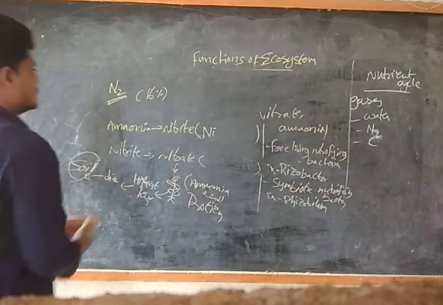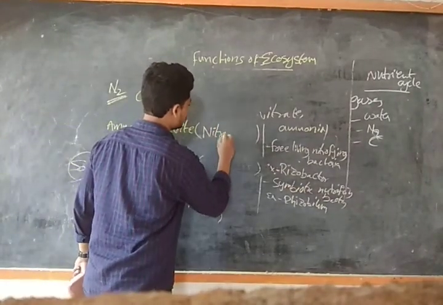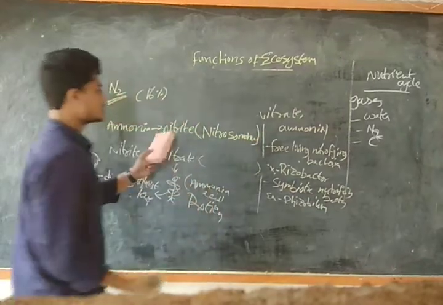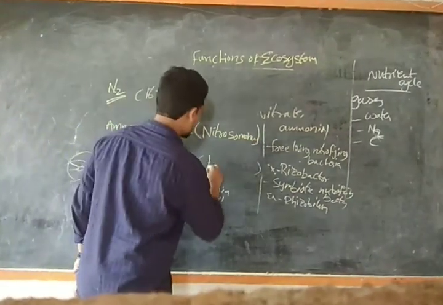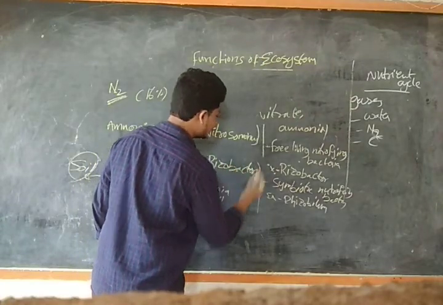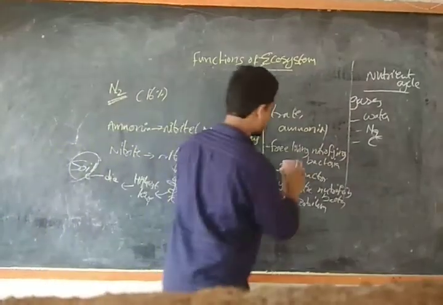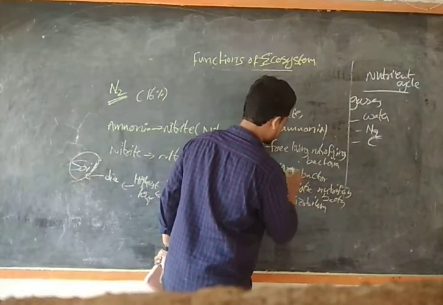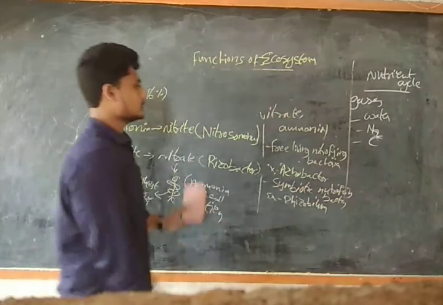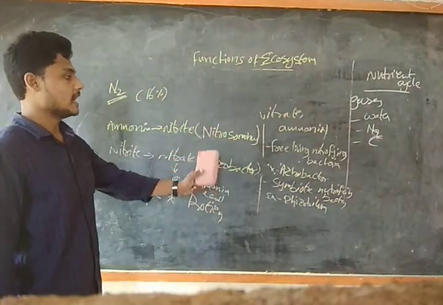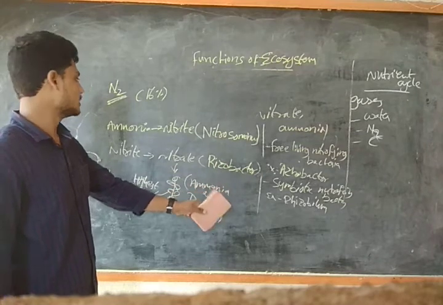This process is called nitrosomonas. This is Azotobacter, guys. Sorry, the free living nitrifying bacteria is Azotobacter, and the symbiotic nitrifying bacteria is Rhizobium.